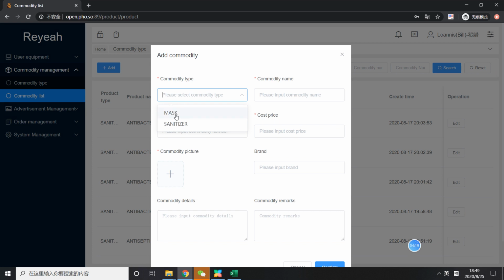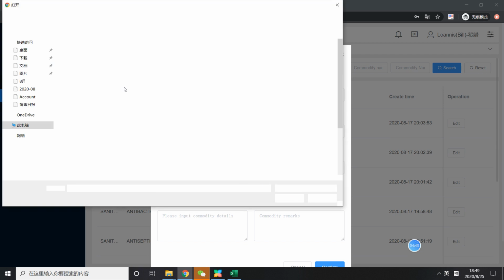So here you can choose mask, and if you want to sell mask, then you can choose mask here, and then you can see commodity number. It is the actual number, so you can just input the numbers. It doesn't matter, and then you can upload pictures.